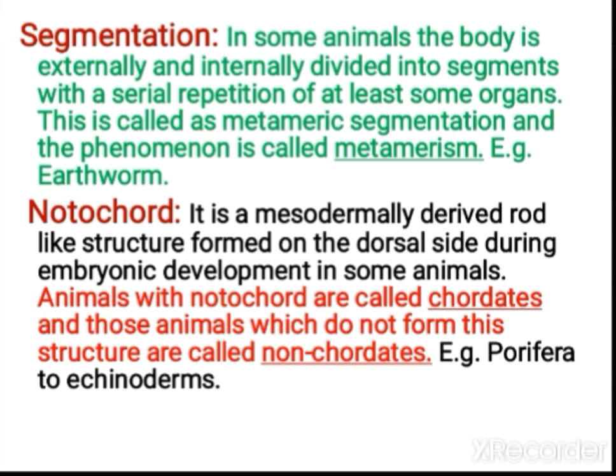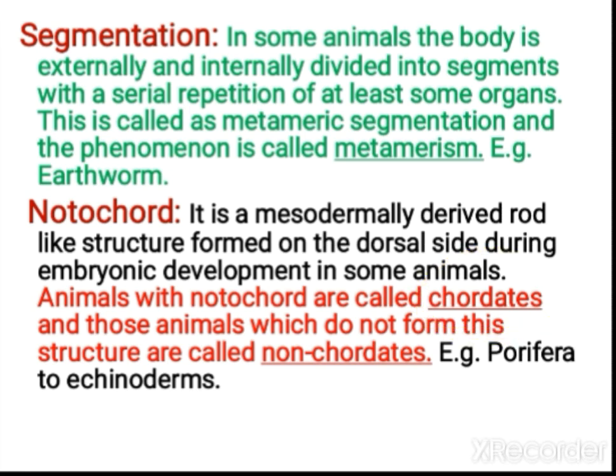The vertebral column, at the embryonic stage, will be in the notochord condition. So it can be present either only in the embryonic stage or throughout life. For us, we show a notochord during embryonic condition. Now the notochord is converted into the vertebral column for us. The animals with notochord are called chordates.